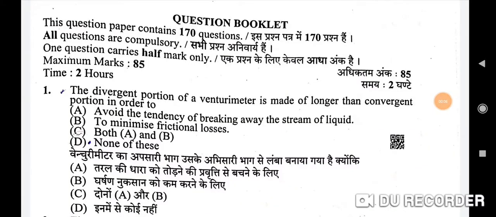Today I'll be discussing the JEE mechanical question paper which was held on 4th April 2020.